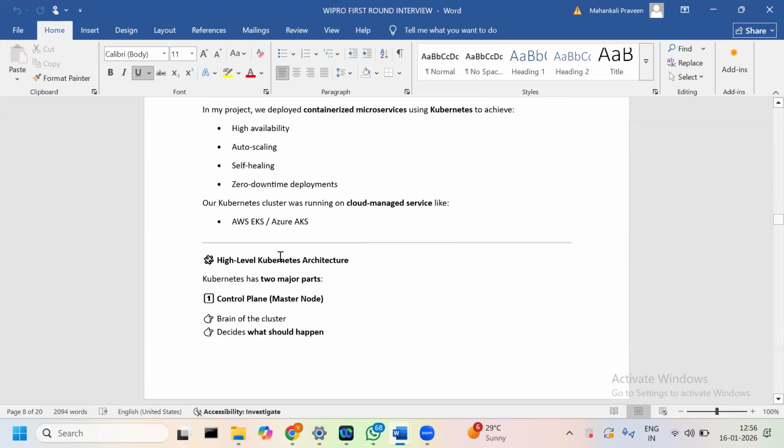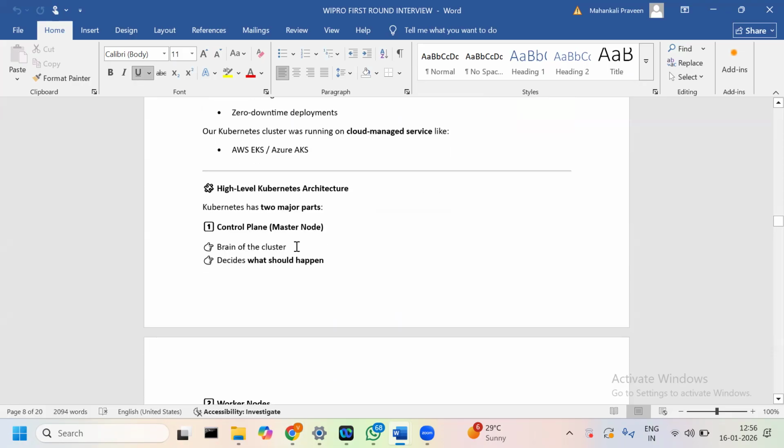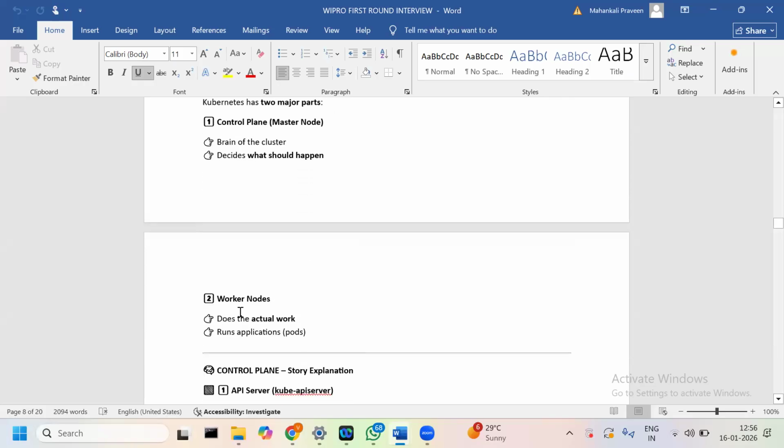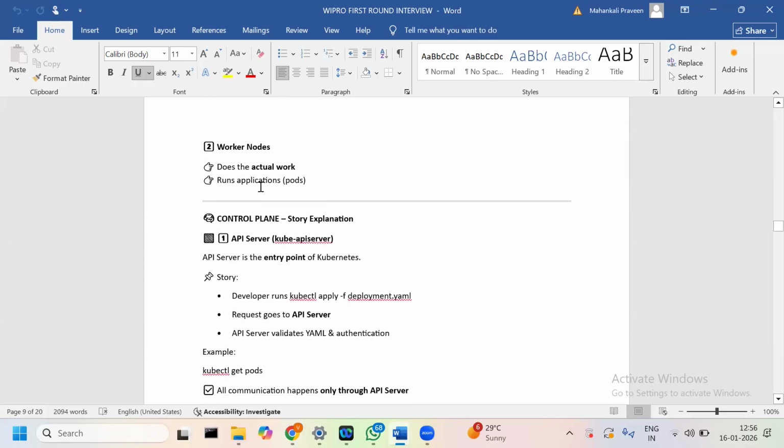Our Kubernetes clusters run on cloud managed services, Azure AKS and AWS EKS. Let me talk about two major parts. One is the master node, which is the control plane, the brain of the cluster, and it decides what should happen. The worker node does the actual work and runs the application.